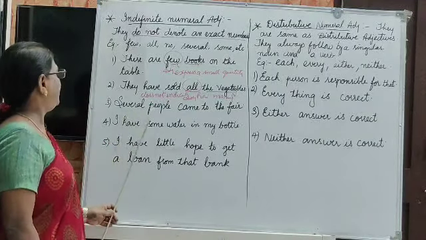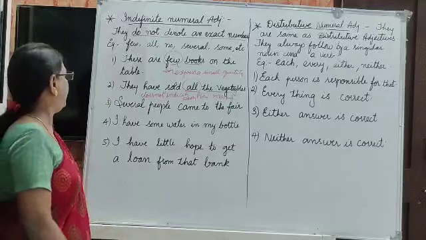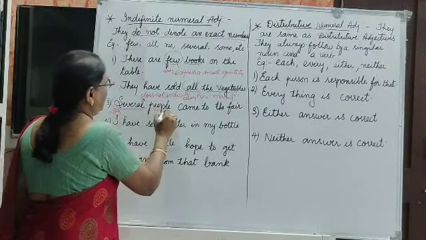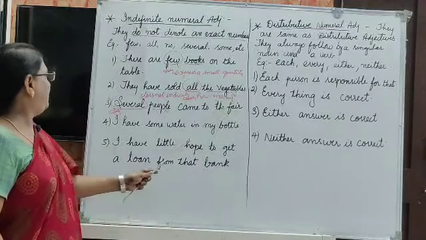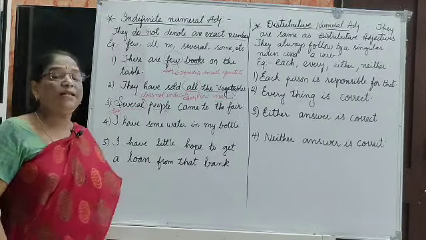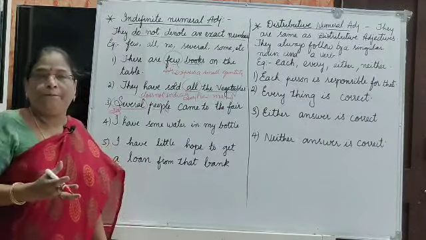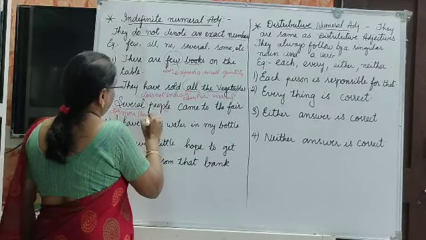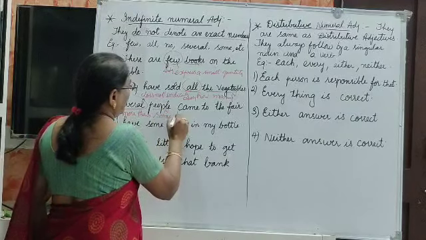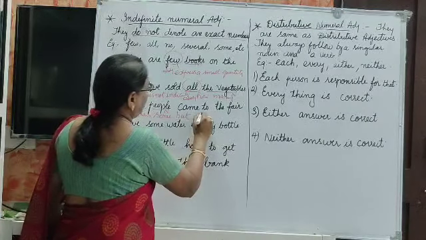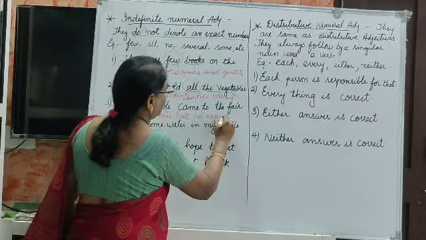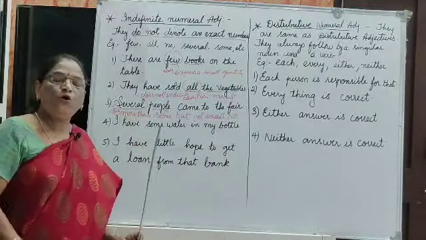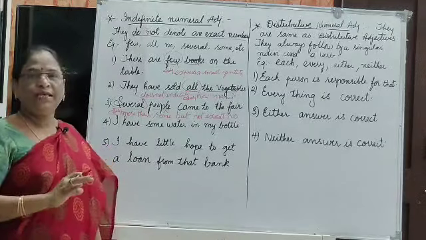Next is, several people came to the fair. Several is adjective and people is noun. Several people came to the fair. Several means more than some, but not the exact number. Several is also more than some, but not the exact number.